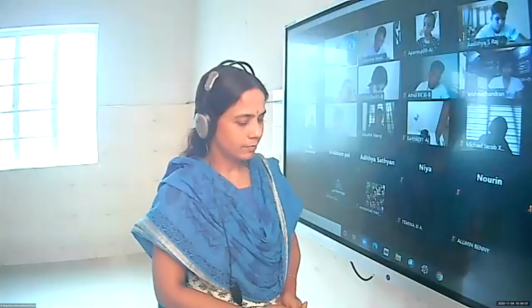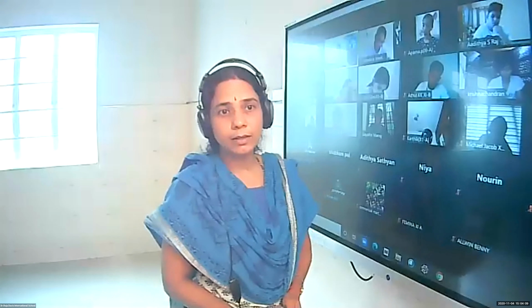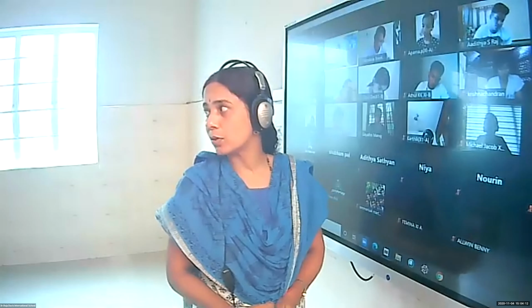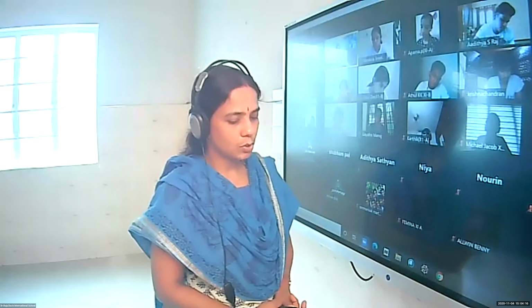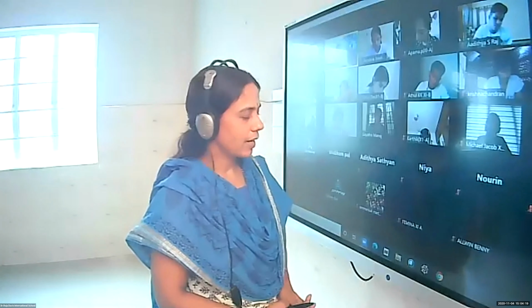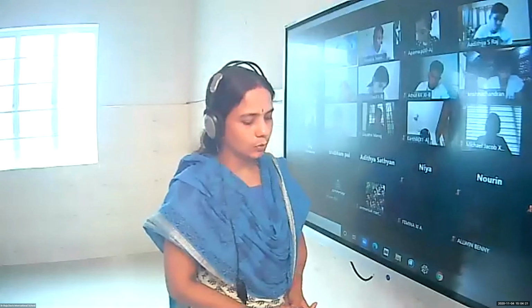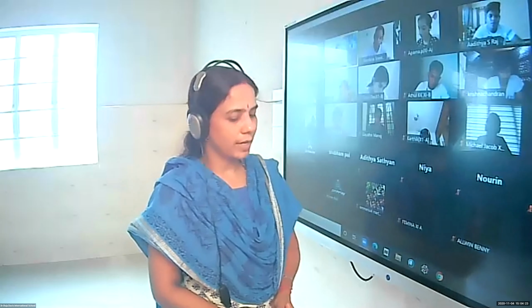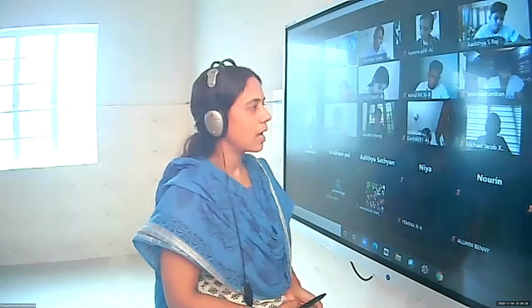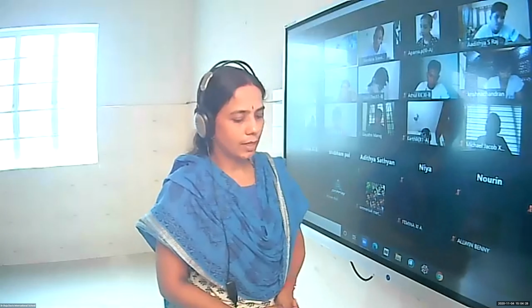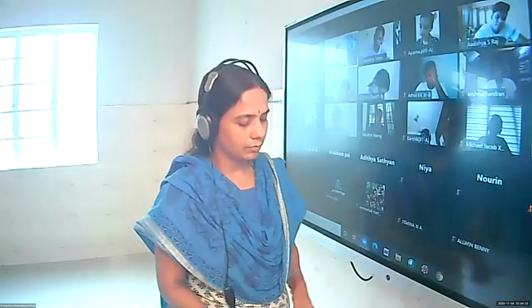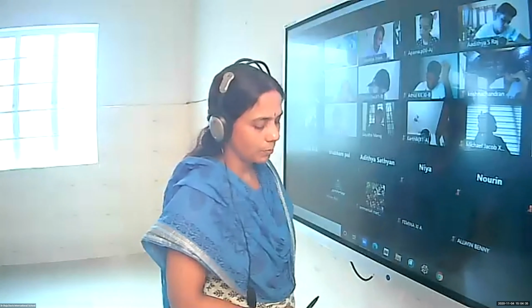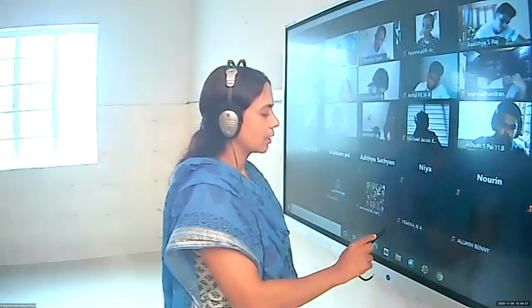Parallel to 3x minus 4y plus 2 is equal to 0. Find the equation of the line parallel to 3x minus 4y plus 2 is equal to 0 and passing through the point negative 2, 3.